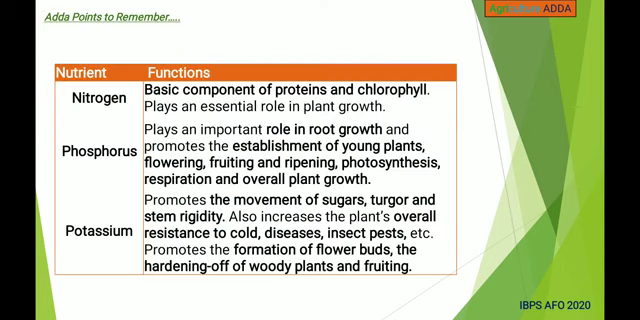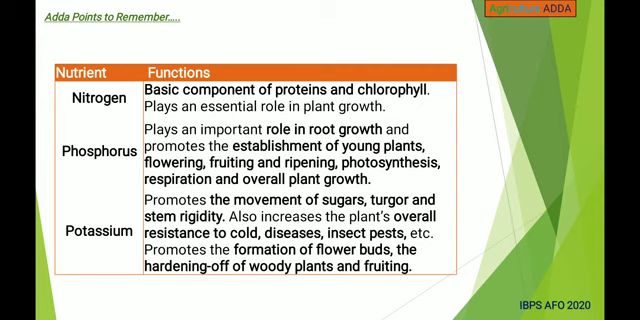This is the basic functions of nutrients, primary nutrients. Nitrogen, the basic component of proteins and chlorophyll, plays an essential role in plant growth. And phosphorus plays a role mainly in root growth and promotes the establishment of young plants, flowering, fruiting, and ripening, and photosynthesis and respiration and overall plant growth.